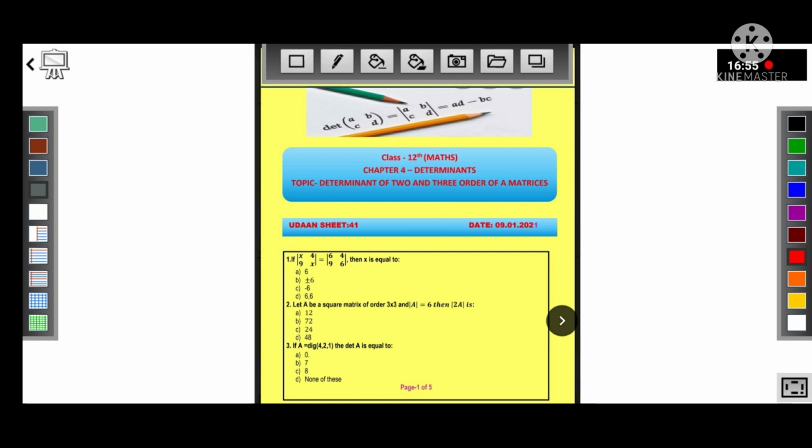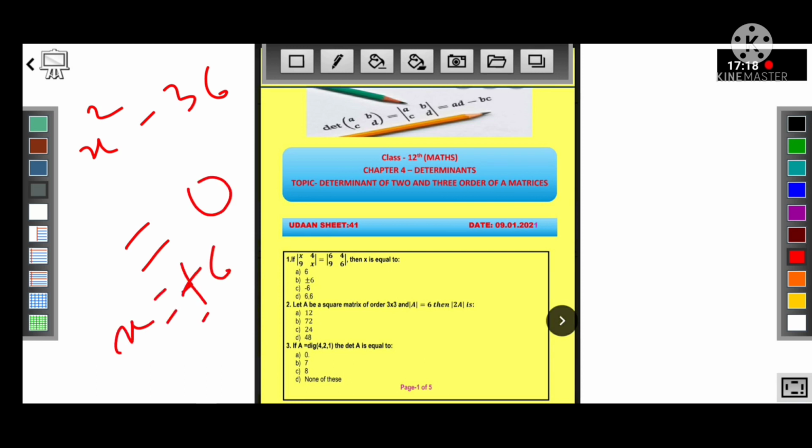Now MCQs based on determinants. First one is, if the determinant with rows x, 4 and 9, x is equal to the determinant with rows 6, 4 and 9, 6, then x is equal to, now by solving the determinants, x square minus 36 is equal to 36 minus 36, that is 0, that is x is equal to plus minus 6. So B is the right option.